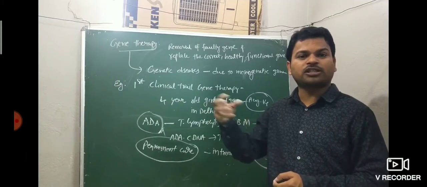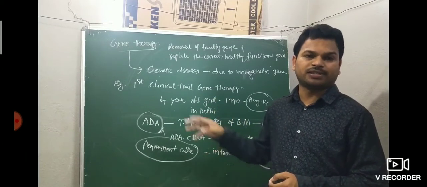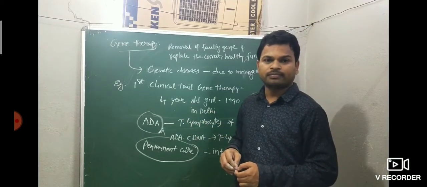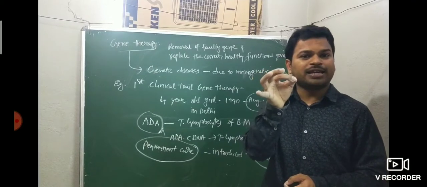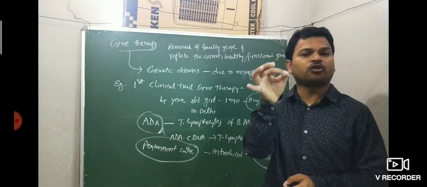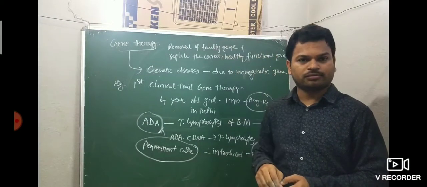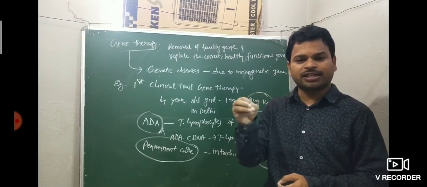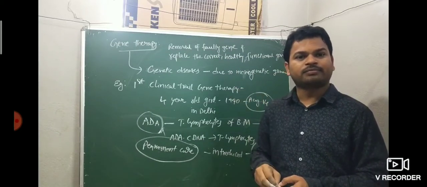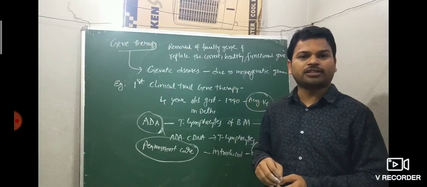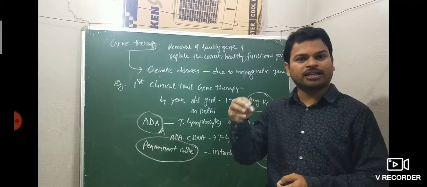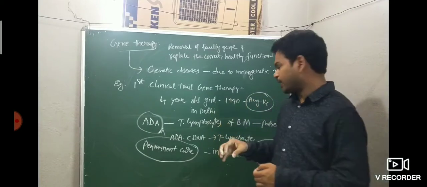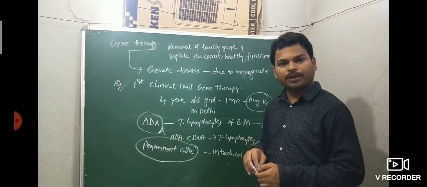Well, what is the procedure in gene therapy for this SCID disease? They extracted T lymphocytes from the bone marrow of the patient. Then the correct, engineered ADA cDNA was introduced into the T lymphocytes by a retrovirus. Then the correctly functioning T lymphocytes were returned to the bone marrow of the patient.